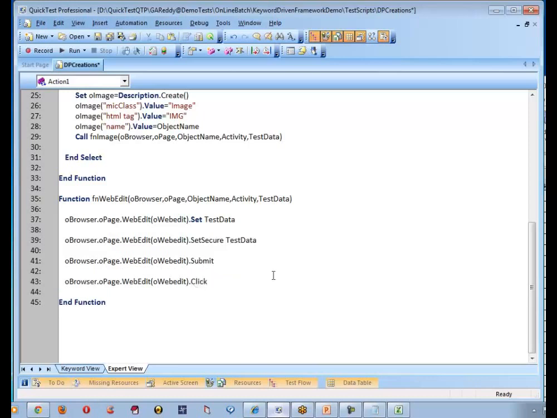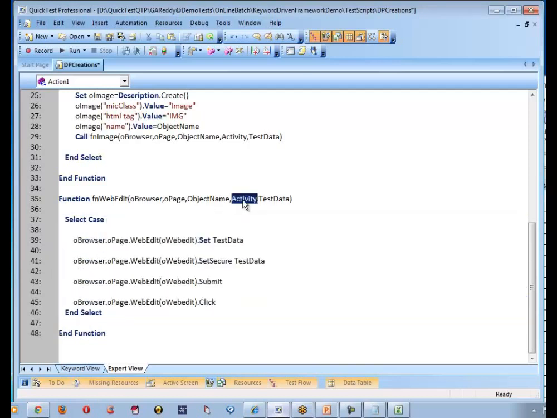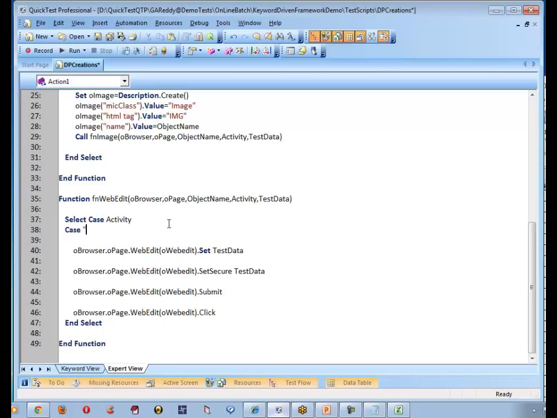So what is the meaning of this? Now let me do one more notation. Select case, and I want to do activity. Select case activity. Case 1. What is case 1? If the activity is set, let me do this action. If the activity is something different called set secure, let me do this action. If the activity is something different called submit, let me do that action. If the activity is something different called click, let me do that action. Is this point clear?